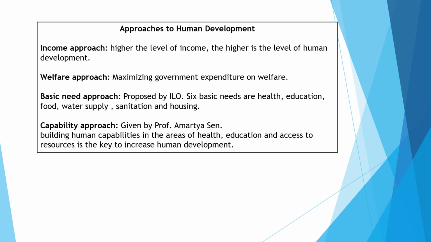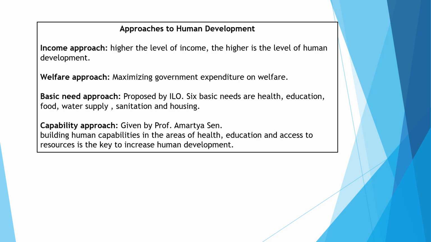Next, it is the welfare approach. When we utter the term welfare, it takes into account multiple factors like the health sector, education sector, agricultural sector, marketing sector. Understood? Maximizing government expenditure on welfare, that means how much our government is investing in these particular sectors, is considered under the welfare approach.